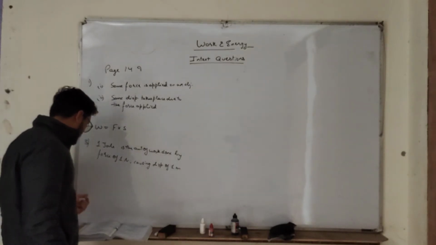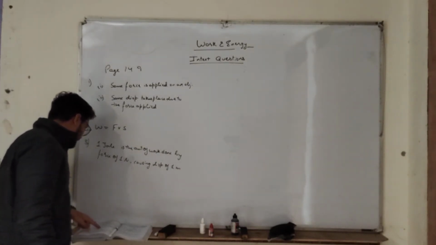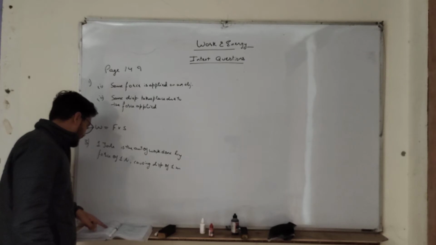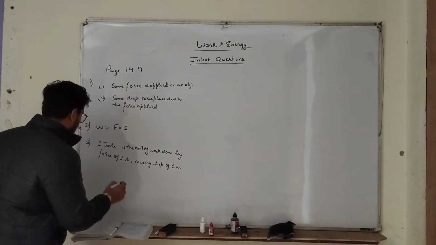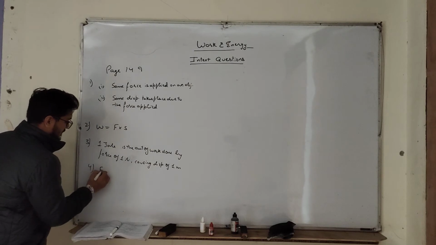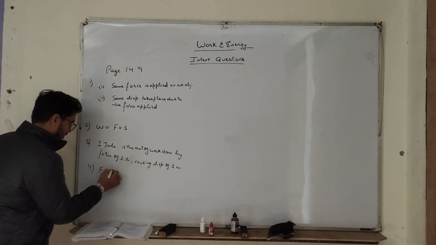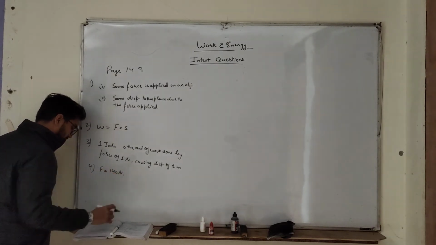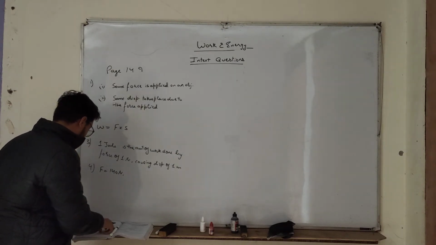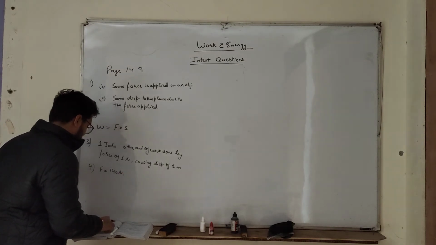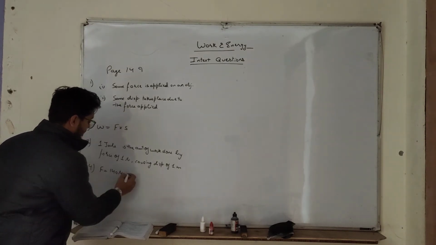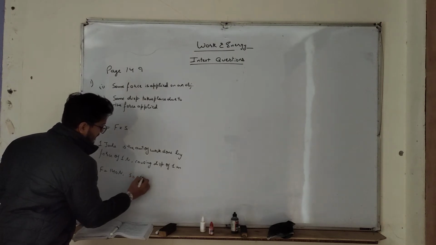Okay. Next question. A pair of bullocks exerts a force of 140 Newton on a plow. So force is equal to 140 Newton. Second, the field being plowed is 15 meter long. How much work is done in plowing the length of the field? So S is 15 meter.